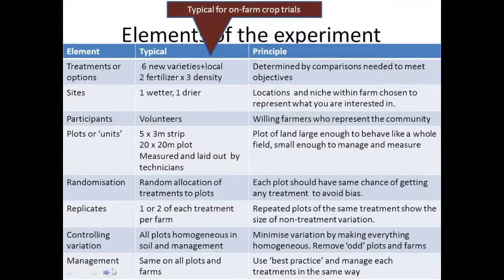And in terms of management, typically we say the management, things like date of planting, whether fertilizer or manure is used, and so on, those things should be the same on all the plots, on all the farms. And the principle usually is use best practice and manage all the treatments in the same way. Now, those are things that you're familiar with if you've done any on-farm trials.